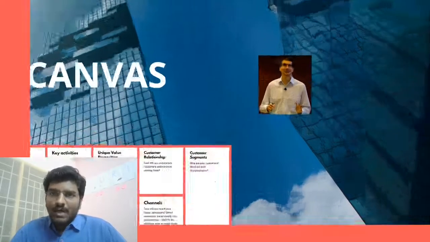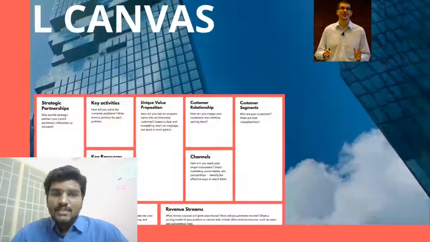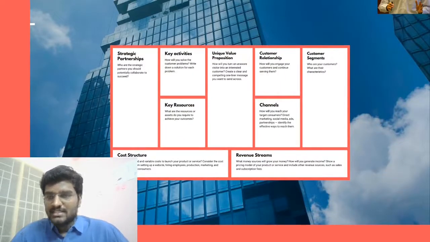The person who actually created this framework is Alexander Osterwalder. He's from Switzerland, and he has contributed enormously with respect to business planning or business modeling. So this specific framework created by him is very helpful, especially for startups.